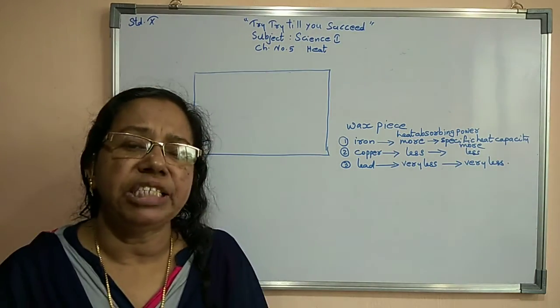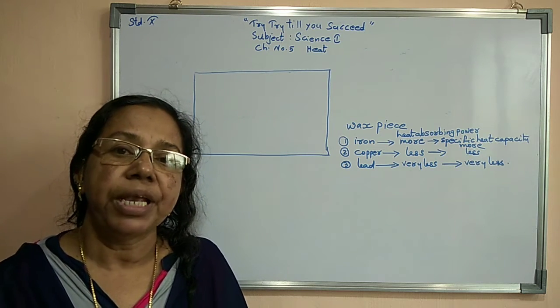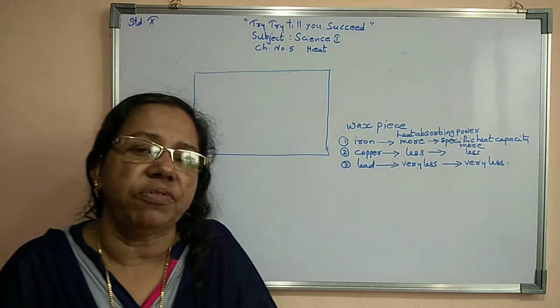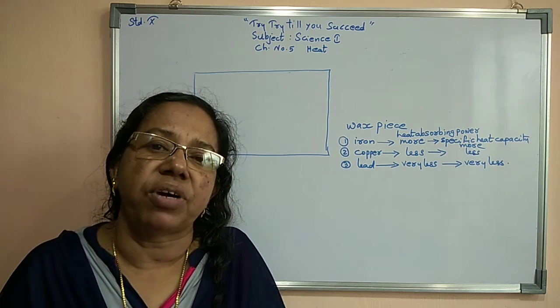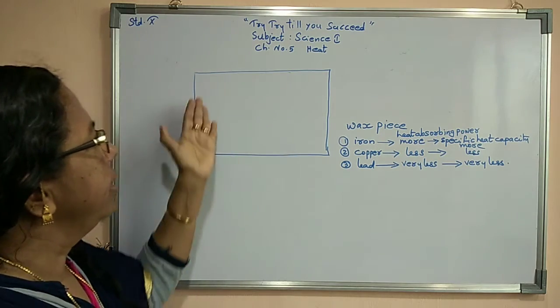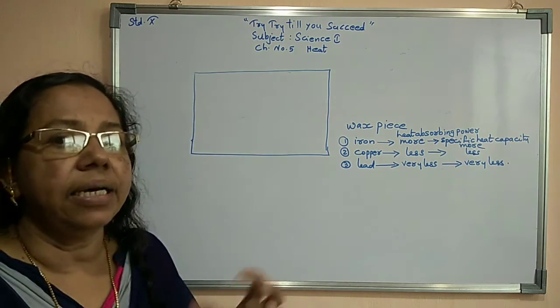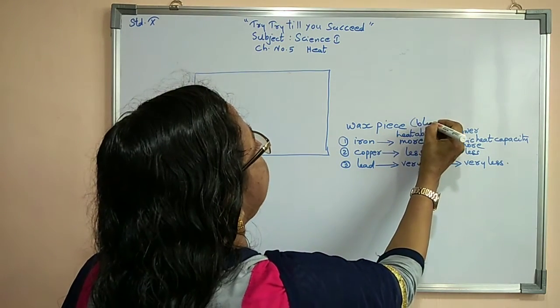So what is meant by specific heat capacity of a substance? Specific heat capacity of a substance is the heat absorbing power of that substance. For showing that, here I have taken one wax block.